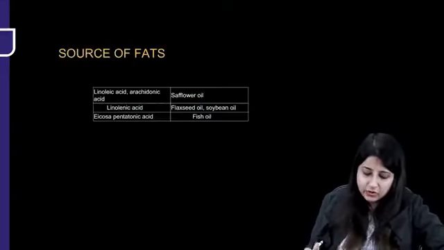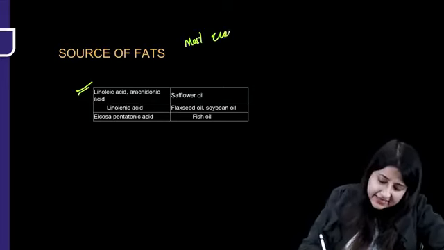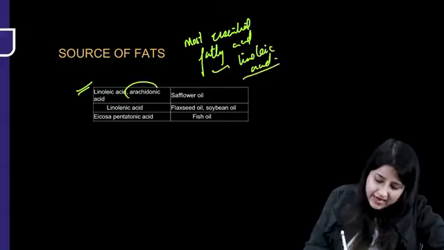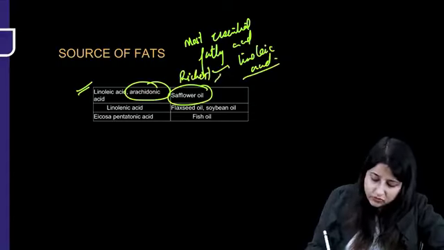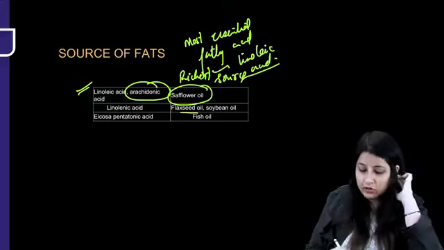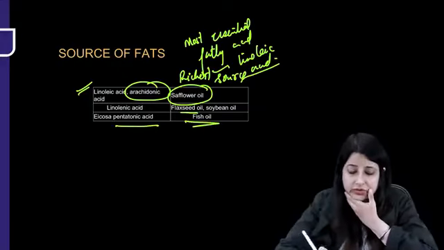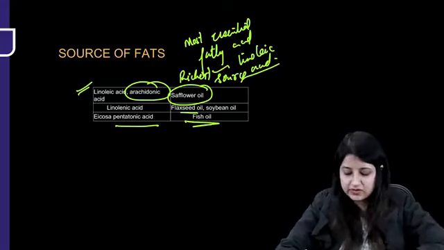That is important. Source of fat is very important. Which is the most essential fatty acid? Please remember, most essential fatty acid is a question. That is linoleic acid, and it also gives us arachidonic acid. The richest source of that is safflower oil. The richest source of linolenic acid is flaxseed oil. Eicosapentaenoic acid is derived from that only, so that is fish oil. So this is very, very important: which is the most essential fatty acid and what is the richest source of it.